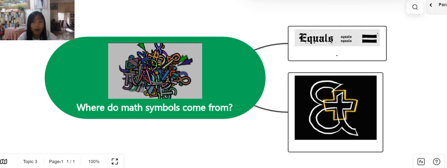Some people in the past also used the equal sign as four lines, or in a vertical direction. But nobody knows why this is the sign that people like us use today.